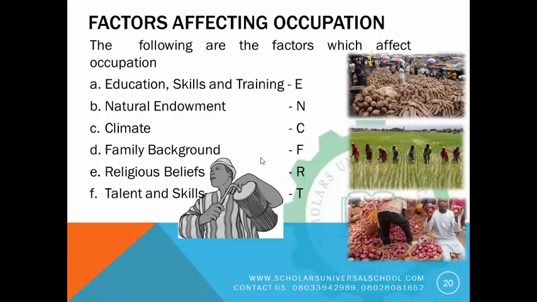When we talk about talent and skills, you can remember we have Wizkid, who is talented in singing. We have Sinach, she sings and is talented. We have Frank Edward, he sings and is talented. We have Ibrahim Labaika, he sings and is talented. Those are the things that help people to pick an occupation.